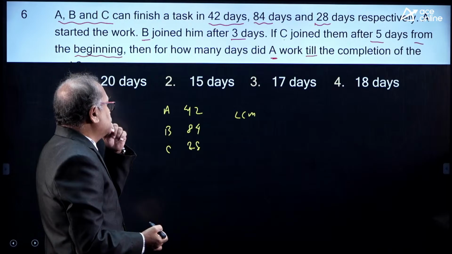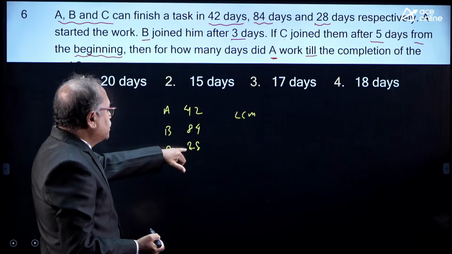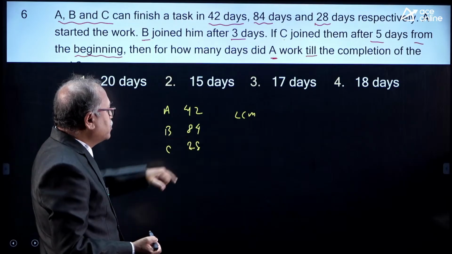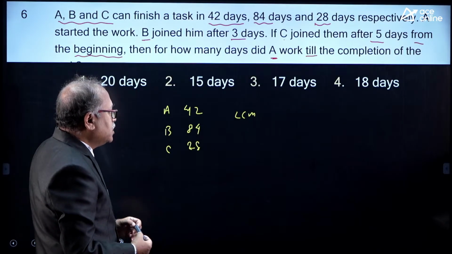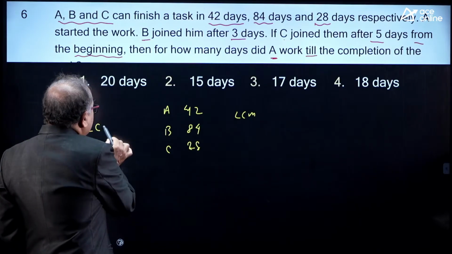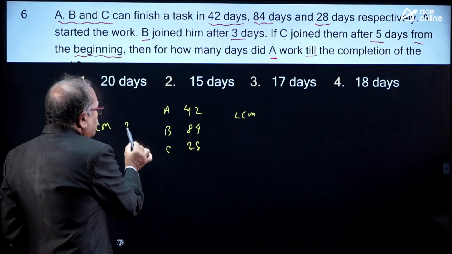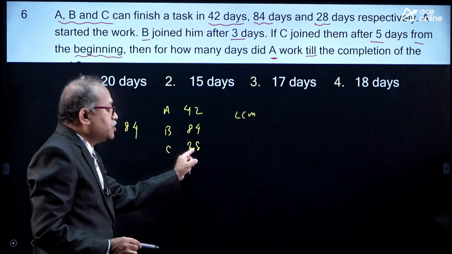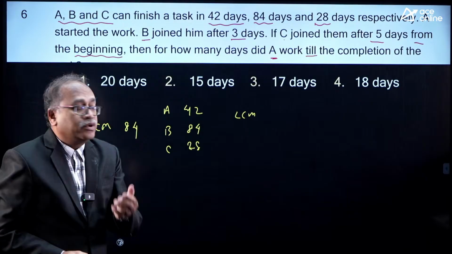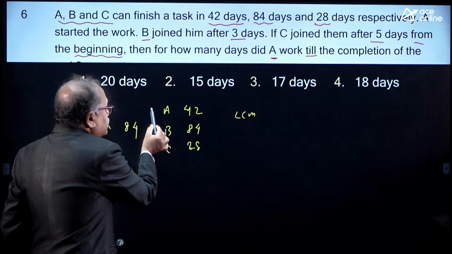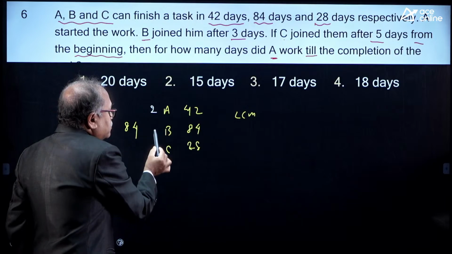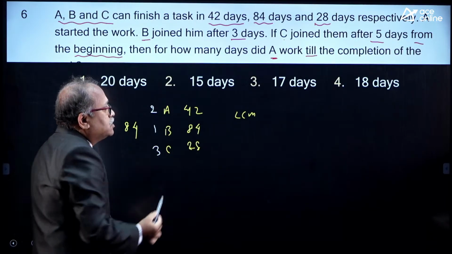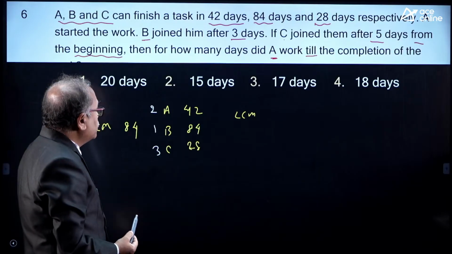What I notice is that 14 and 7 is already there, 4 is already there. So, what is the LCM of this? The LCM is nothing but 84. 28 into 3, 84. So, here how many units for A? 2 units, B 84 divided by 84, 1 unit, and here it is 3 units. Okay, done.